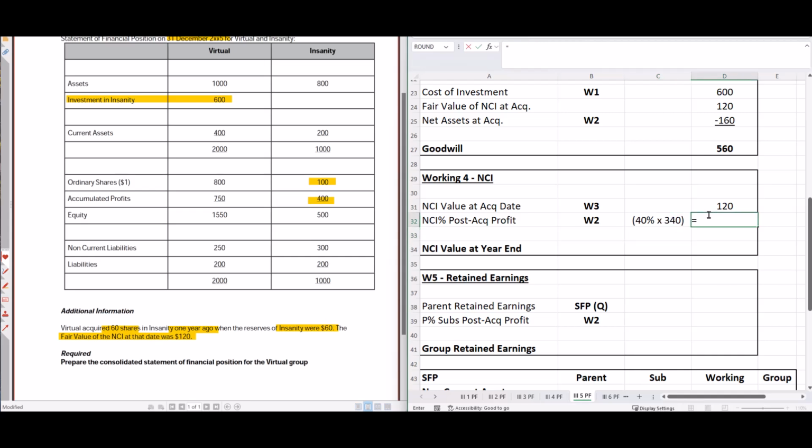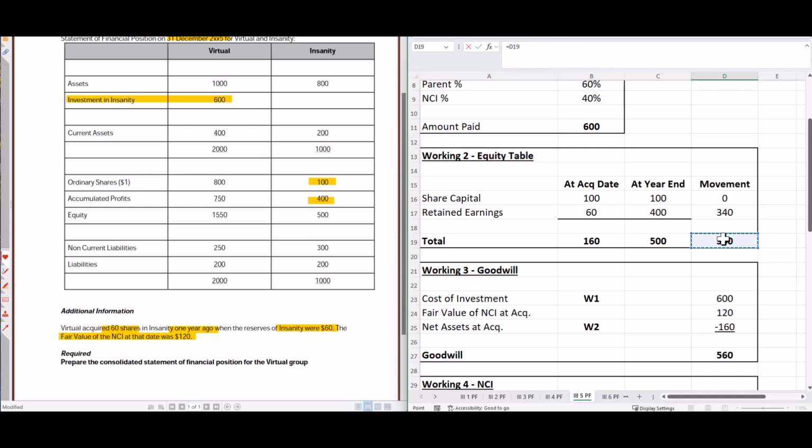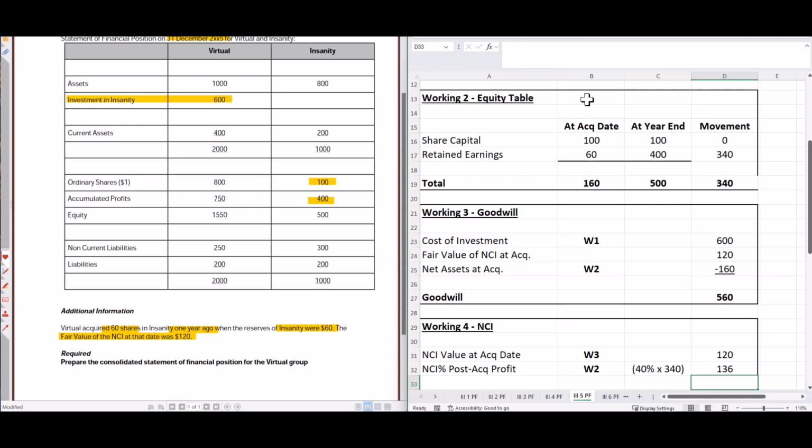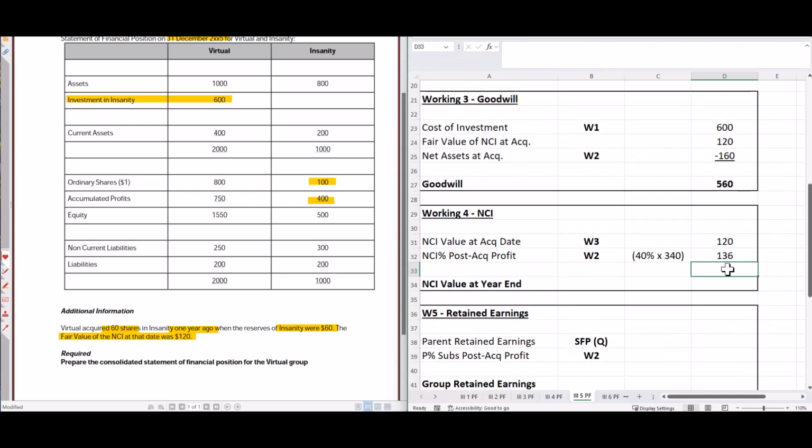So 340 times 40% is 136 to give us an NCI of 256.